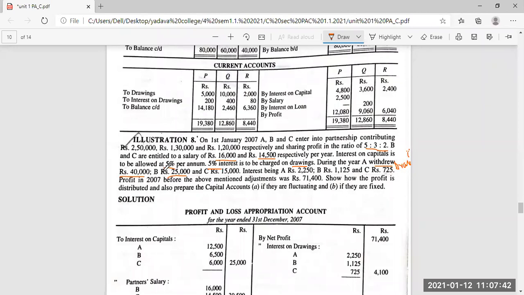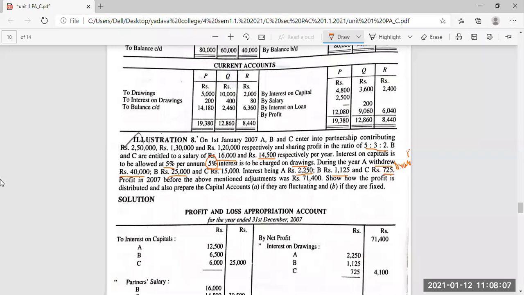So 40,000, 25,000, and C is 15,000. Although they have given the 5% rate, they have given the interest amount directly: 2,250 for A, 1,125 for B, and 725 for C.